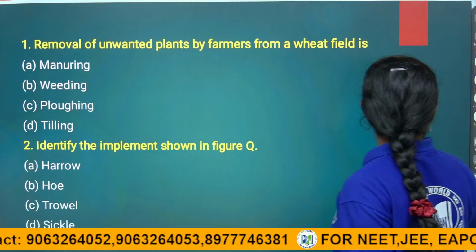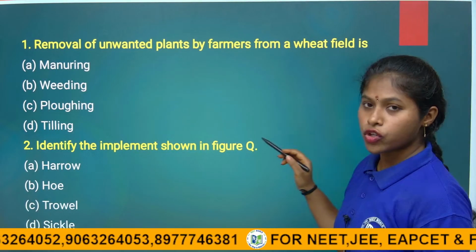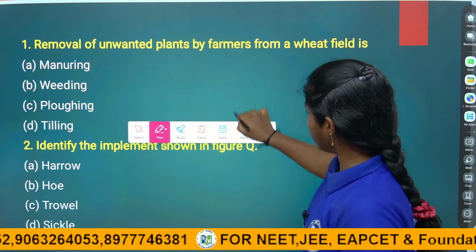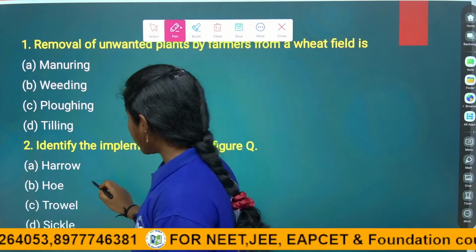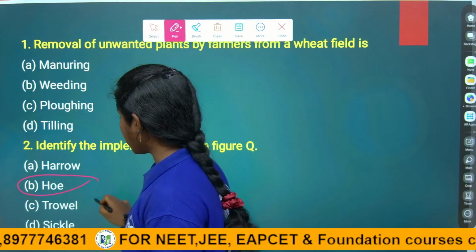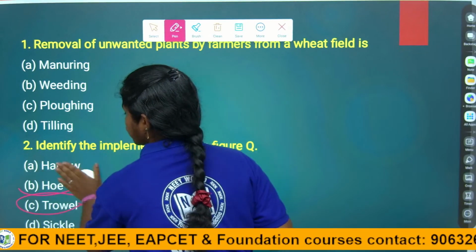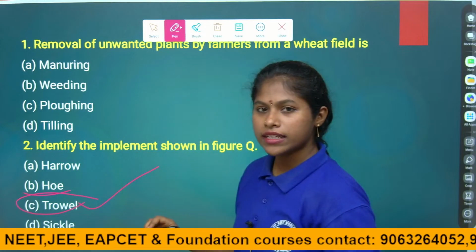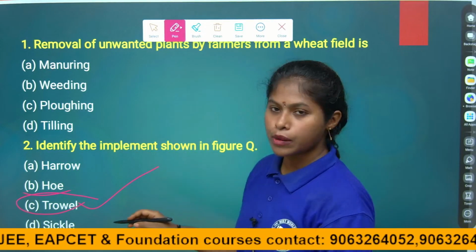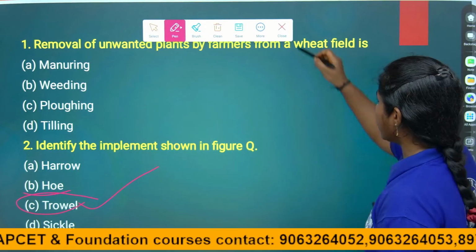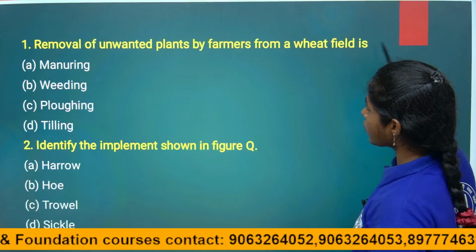So this is not harrow. Q is not harrow. So Q is not also hoe. So C is the right answer. It is a direct question. The implement shown in the figure, Q, is a trowel. It is used for removing the unwanted plants. Right children? Coming to the next question.